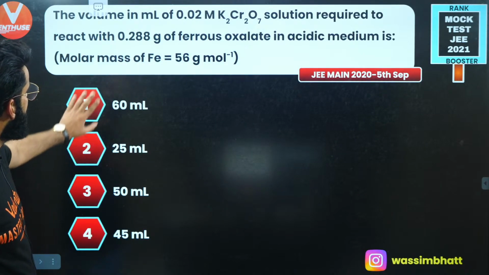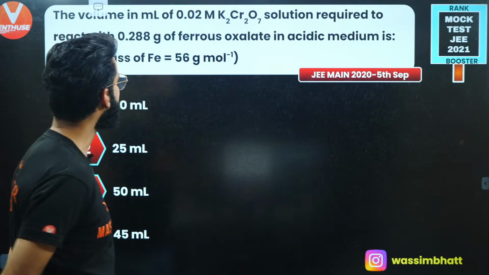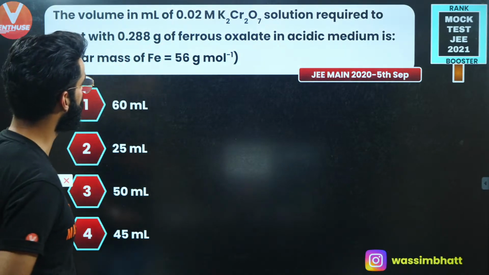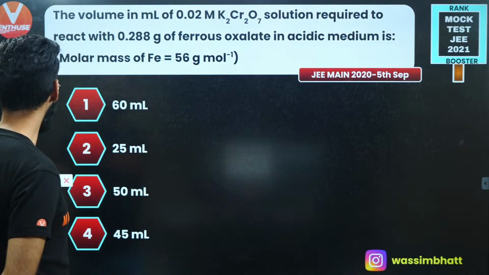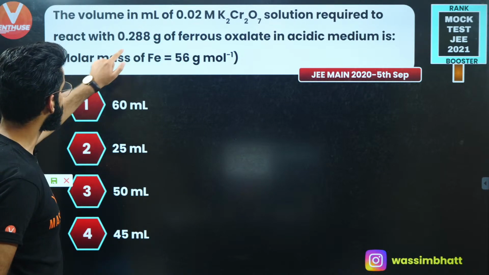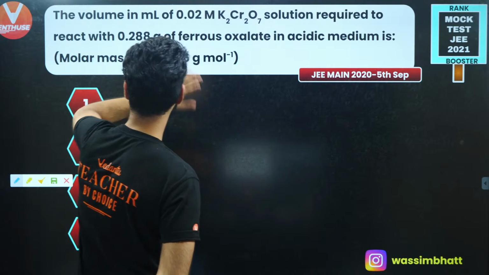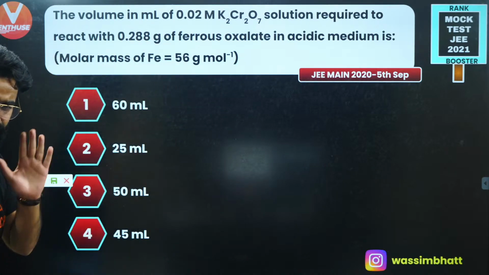Okay, one more question. The volume in milliliters of 0.02 molar K2Cr2O7 solution required to react with 0.288 grams of ferrous oxalate in acidic medium will be. Okay? See, guys, a very simple question.